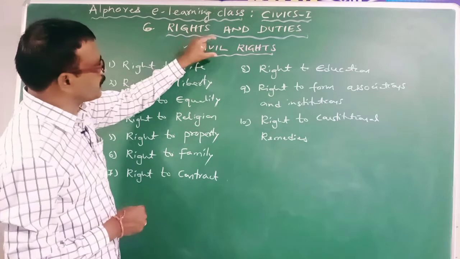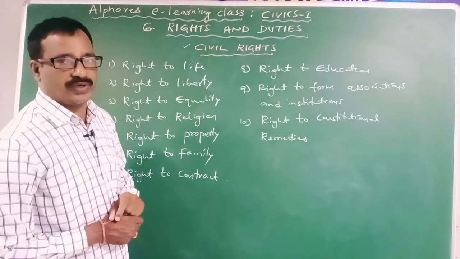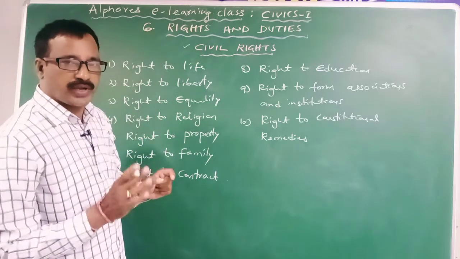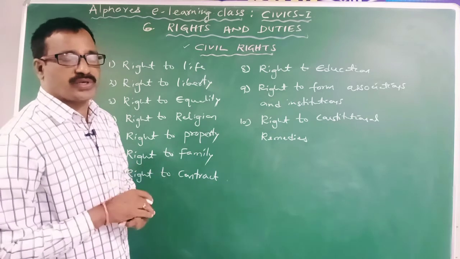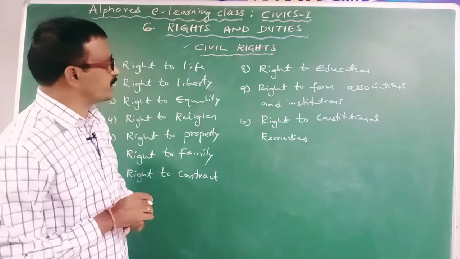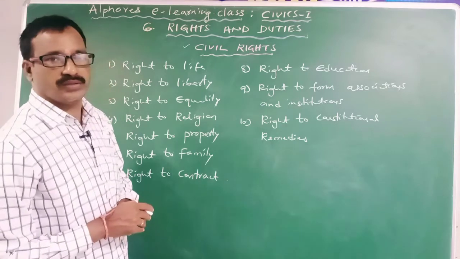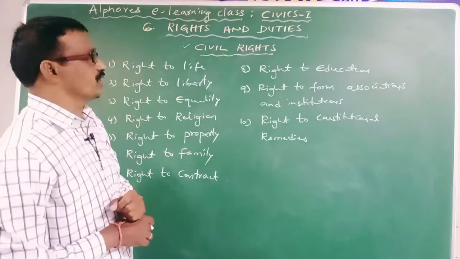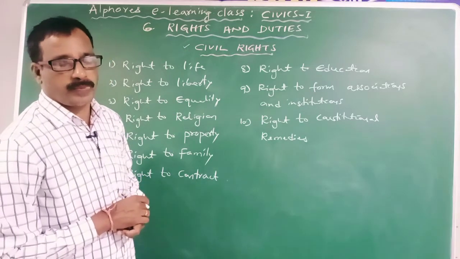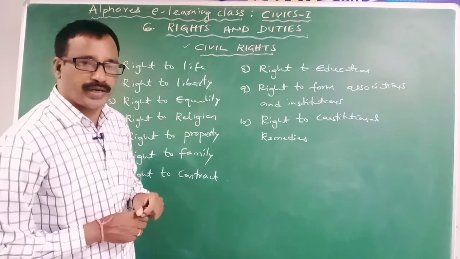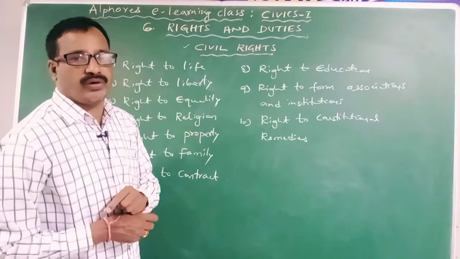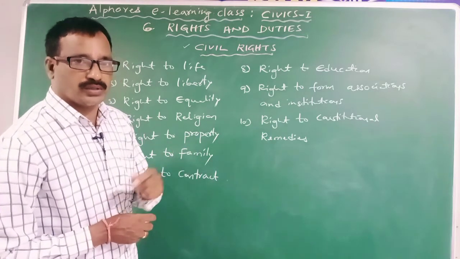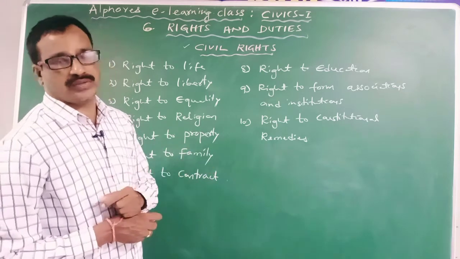Clear? These rights are applicable to all individuals equally. In providing the civil rights, the state does not make any discrimination among individuals. These rights are provided to all individuals alike. And sometimes the state may impose certain reasonable restrictions on the enjoyment of civil rights by individuals. These restrictions are meant for maintaining the security and order of the society, or providing security to the law and order in the society.